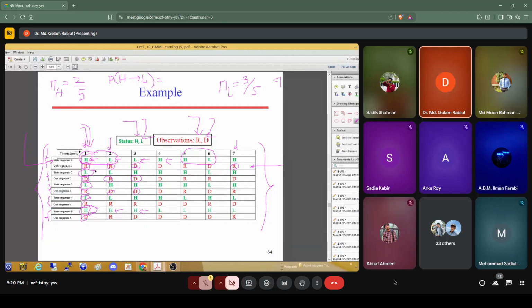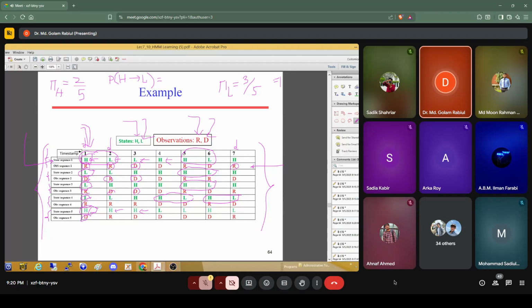First week, we already got two. In the second week, low to low, then low to high, then high to high, then high to high, then high to low. So this is another one. Then low to high. Second week, that's only one. In the third week, we can see low to high, high to high, high to high, high to high, high to low. This is the fourth one. And low to high. And then we have low to low, low to high, high to high, high to low. This is another one. And low to high and high to low. This is another one.